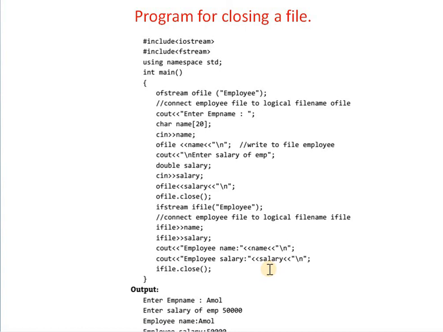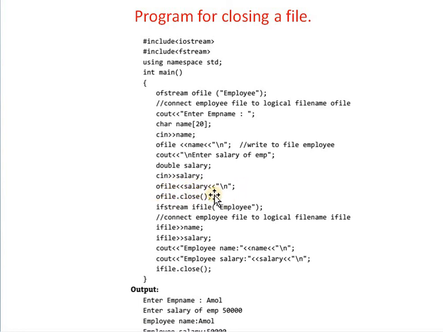Let's see one program. Here in this program the working of the close function is shown. First the employee file is opened. In that employee file the name and salary are written. Then here the close method is applied. By using an object of a stream class we are applying the close method, which means that the file is closed.